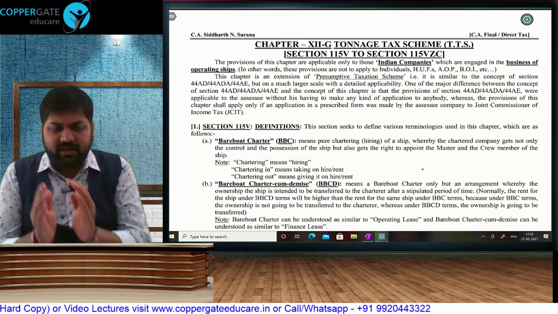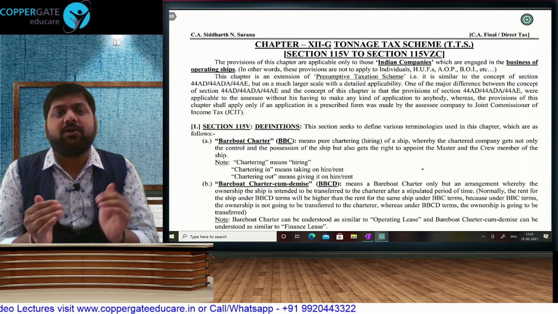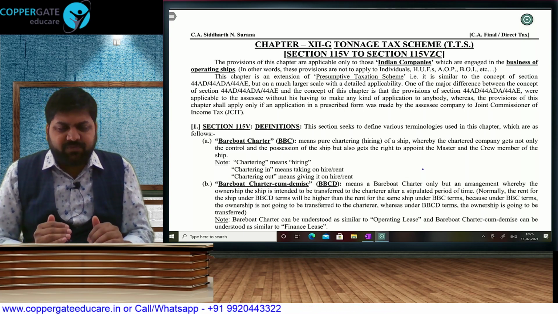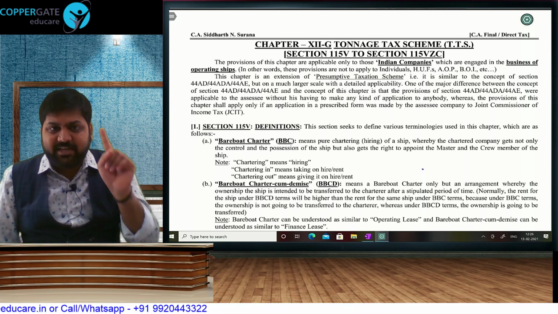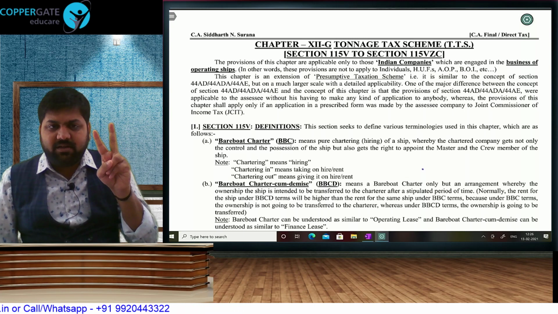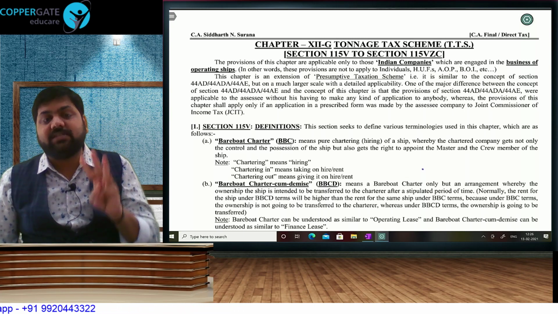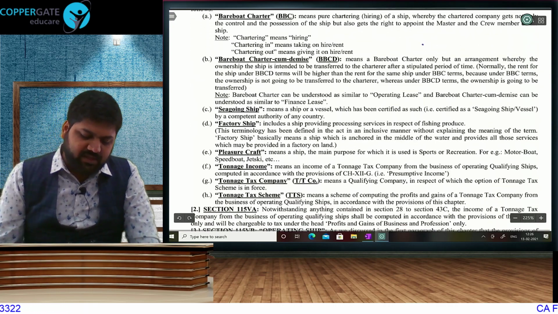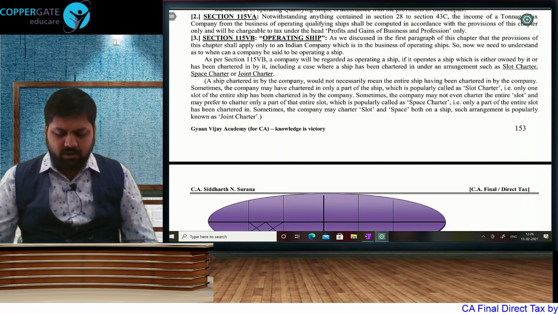What do you mean by operating? It can be owned or rented. In renting also, it can be full rent or part rent. Slot charter or space charter is also fine. Owned or chartered is fine, and in chartering, even a slot charter is fine. And what is a qualifying ship? At least 15 net tonnage registered in India or approved by the Director General of Shipping, and the capacity certificate given by the Director General of Shipping should be in force. When you satisfy these 3 conditions, you can calculate your normal income or you can calculate your presumptive income.